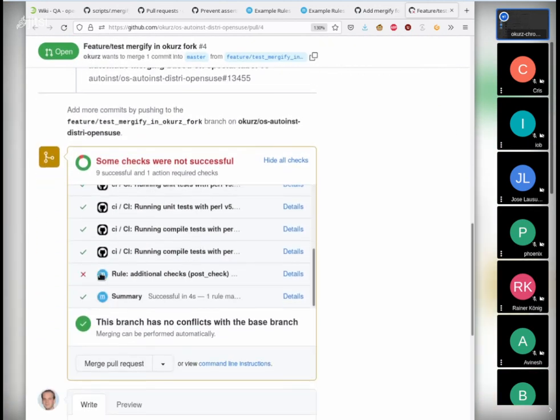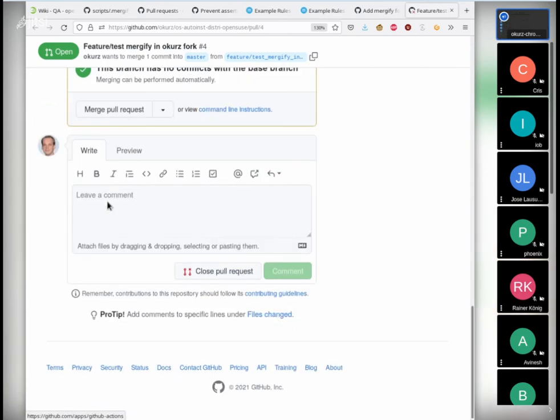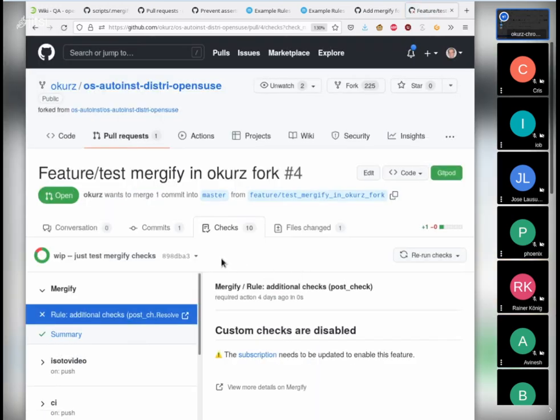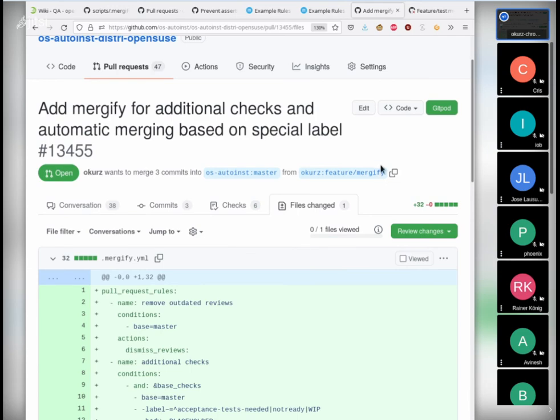We can see that all checks have passed except for the additional checks from Mergify. If I take a look there, it tells us what needs to be updated. Oh, interesting. I think it showed that.